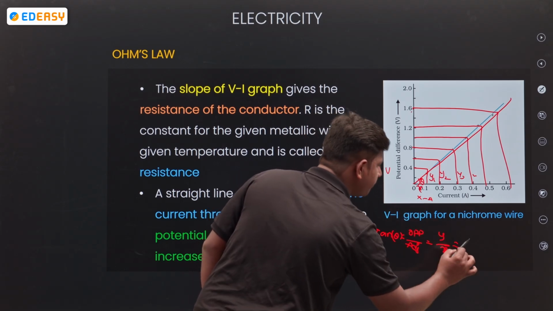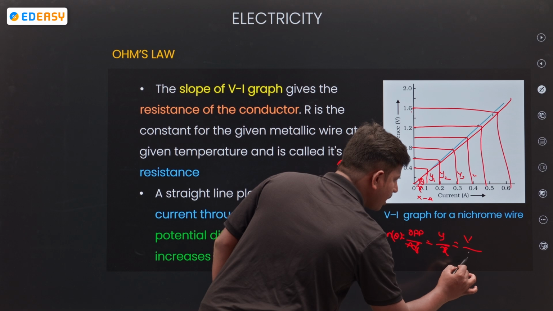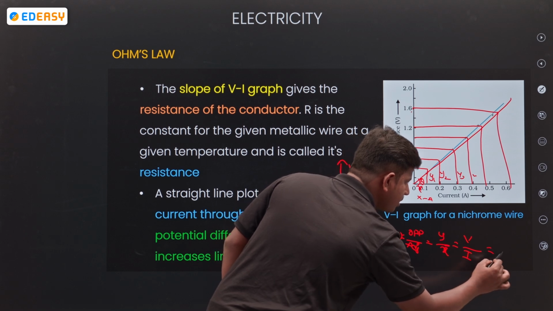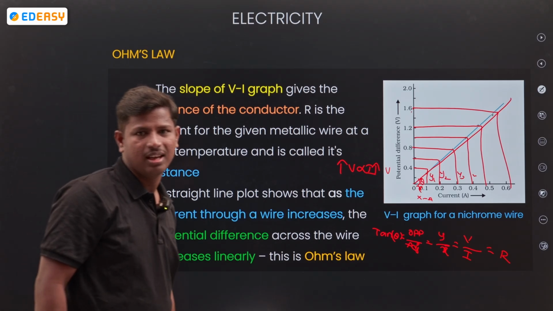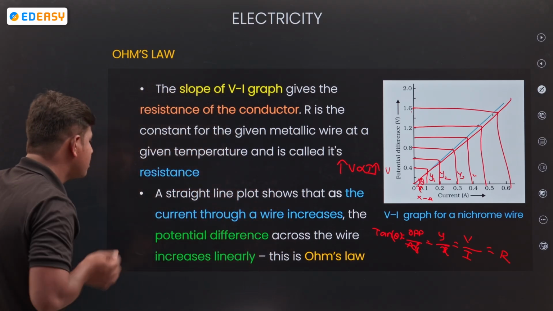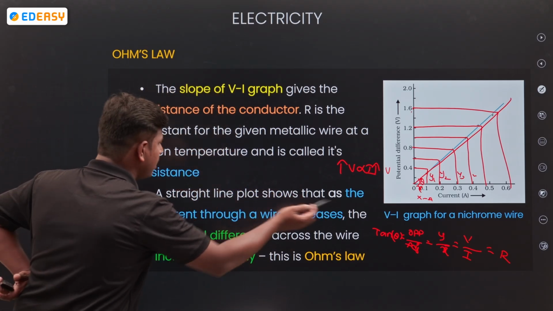Y is what? Voltage. X is what? Current. So V by I, that is resistance. V by I is what? Resistance only. Clear? Okay.